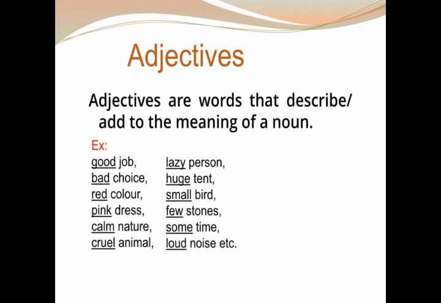Adjectives are words that describe or add to the meaning of a noun. So, here, in order to identify an adjective, the first thing we should know is to identify a noun. An adjective describes or adds to the meaning of a noun, it gives more meaning to the noun.